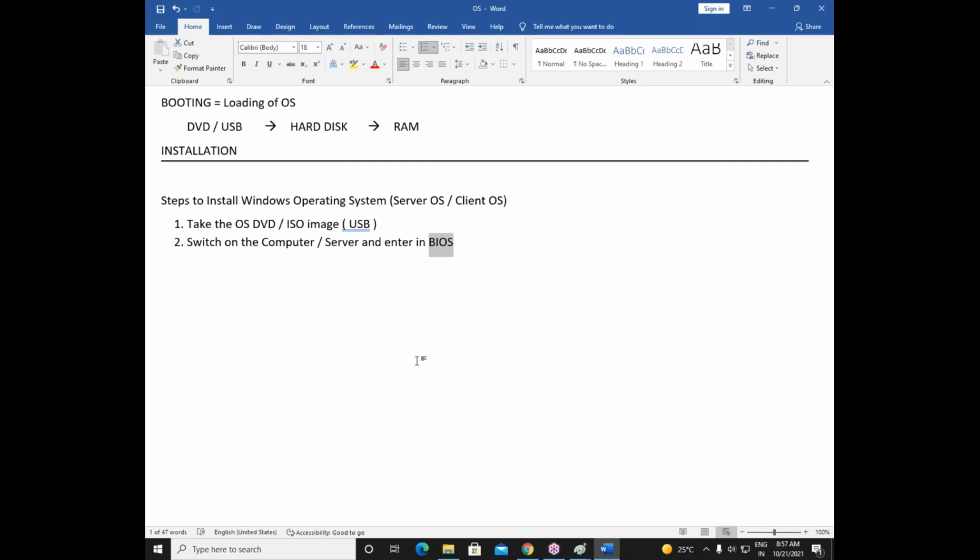How to do this, we will see in our coming classes, but as of now just try to understand. If you're installing from a server, switch on the computer, enter in BIOS, and select the boot option as server. Then the computer will get the operating system from the server.